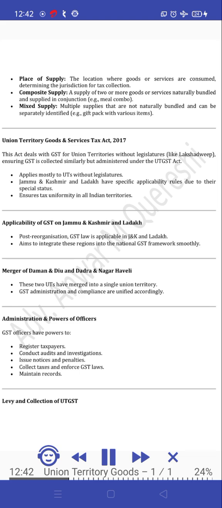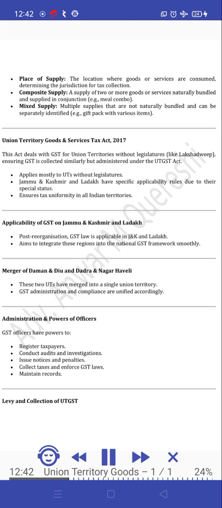Composite supply: a supply of two or more goods or services naturally bundled and supplied in conjunction, e.g., a meal combo. Mixed supply: multiple supplies that are not naturally bundled and can be separately identified, e.g., a gift pack with various items. Union Territory Goods and Services Tax Act, 2017. This act deals with GST for union territories without legislatures like Lakshadweep, ensuring GST is collected similarly but administered under the UTGST Act. Applies mostly to UTs without legislatures. Jammu and Kashmir and Ladakh have specific applicability rules due to their special status. Ensures tax uniformity in all Indian territories.